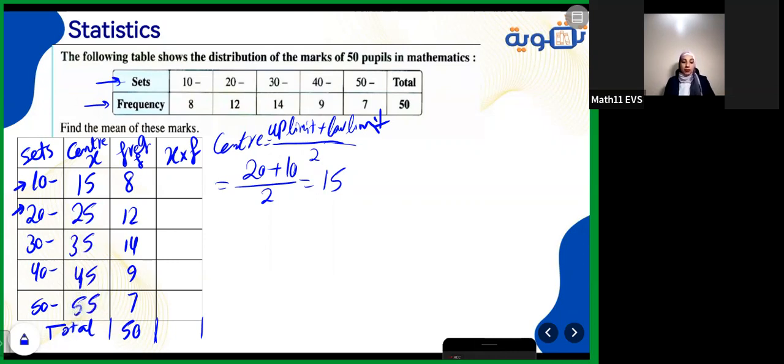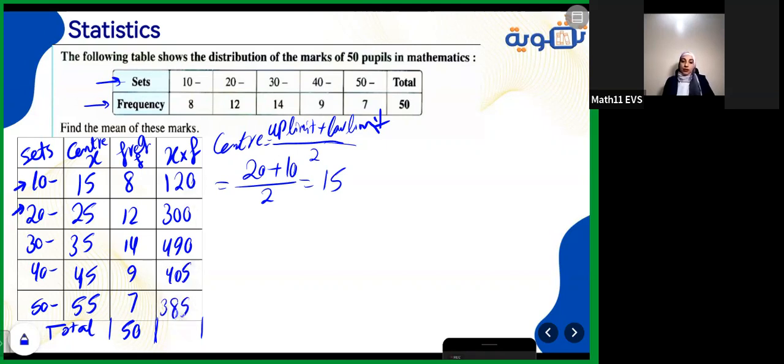After that, the next step is just multiplying the frequencies here by the center of the sets you found already. How to multiply it? Of course, using a calculator. Open your calculator now and start multiplying. 8 times 15, yes, it will be 120. 12 multiply 25, it will be 300. 14 multiply 35, it will be 490. 9 times 45, yes, it will be 405. Then the last one here, it will be 385.